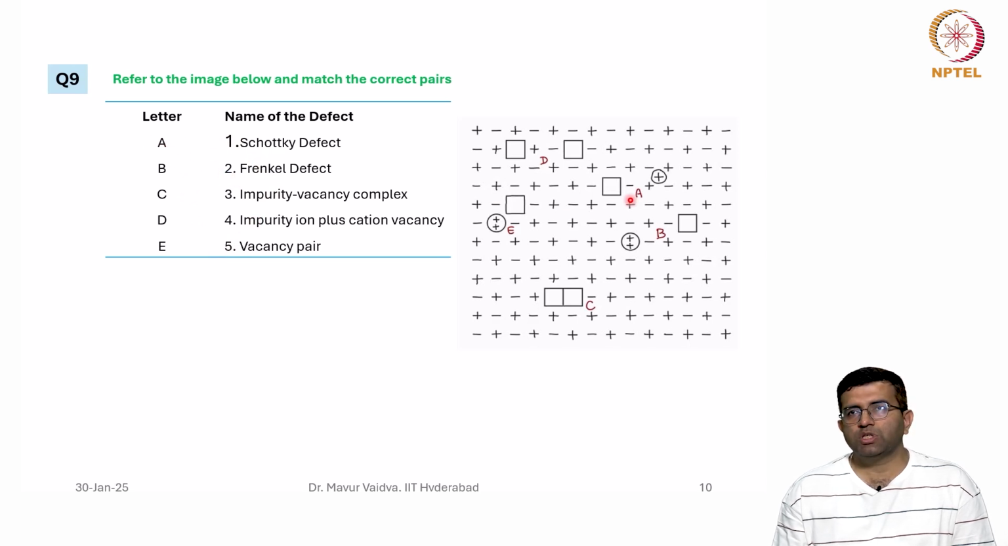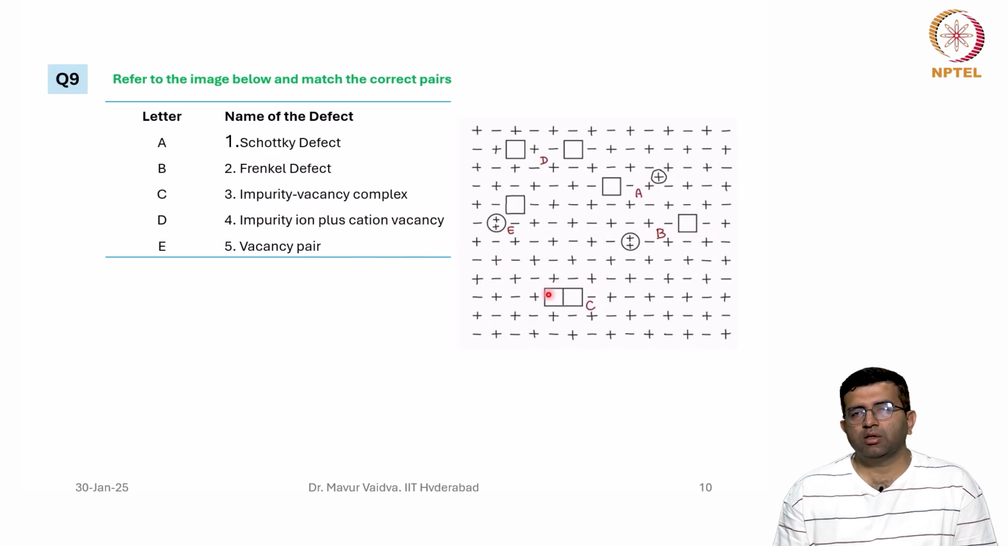A, if you see, the cation is basically missing, and it has gone to the interstitial. So it's a Frenkel defect. Then B, if you see, there is an impurity ion and there is a vacancy. So B is an impurity ion plus a cation vacancy.